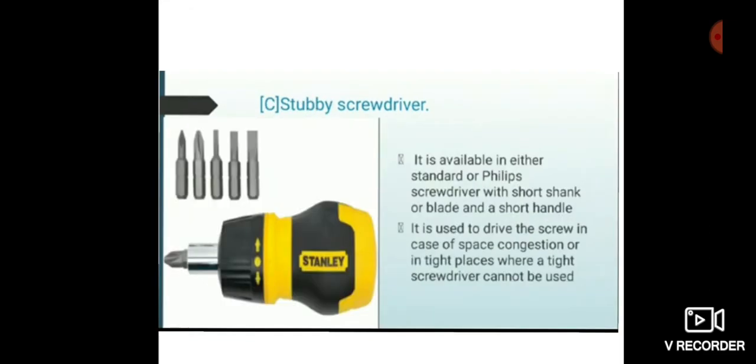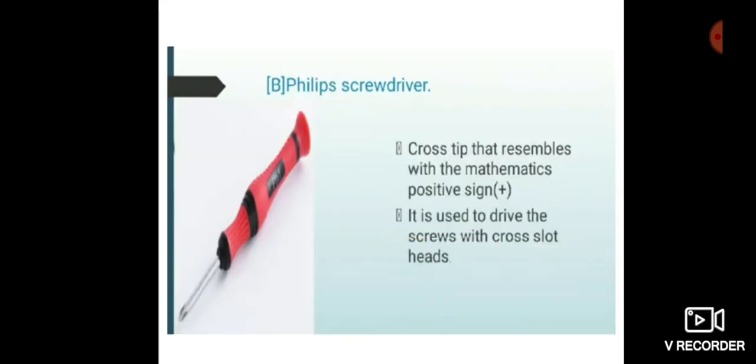Second one is the Phillips screwdriver. It has a cross tip that resembles the mathematical positive sign. It is used to drive screws with cross slot heads.